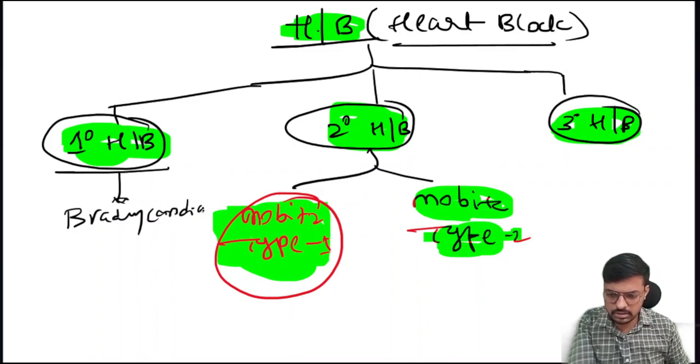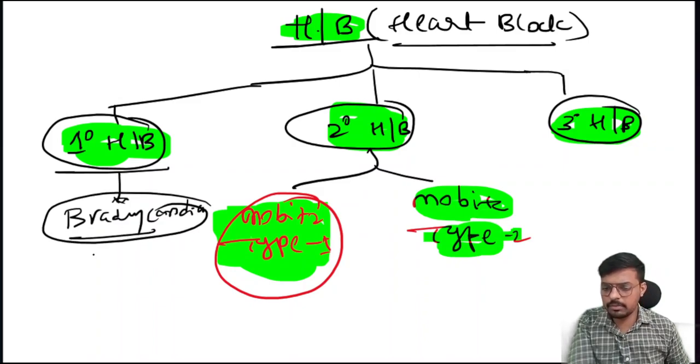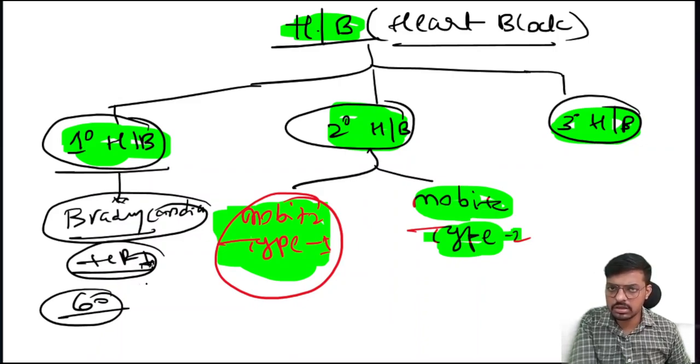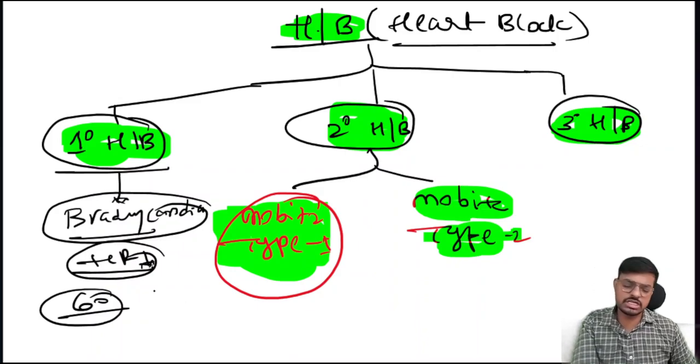Bradycardia means the heart rate decreases. If the heart rate is less than 60 and there are no symptoms, we call that asymptomatic bradycardia. There is no treatment required in asymptomatic bradycardia.